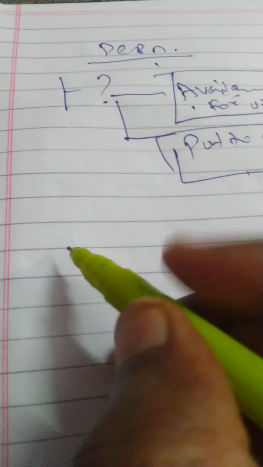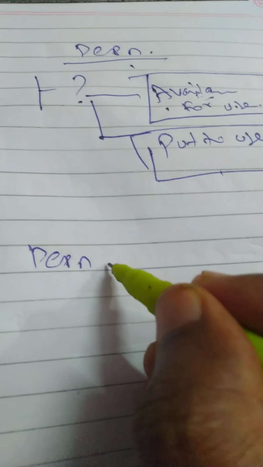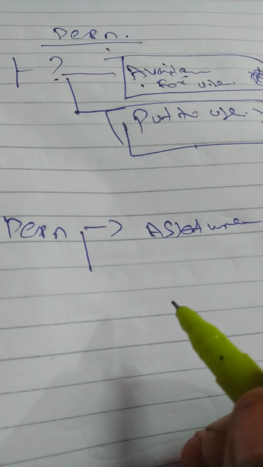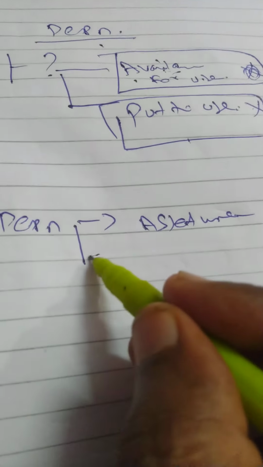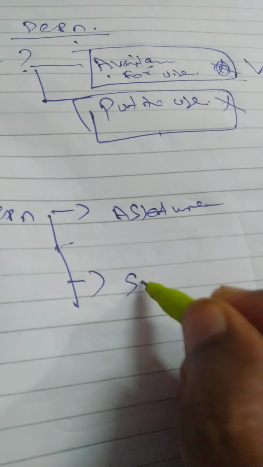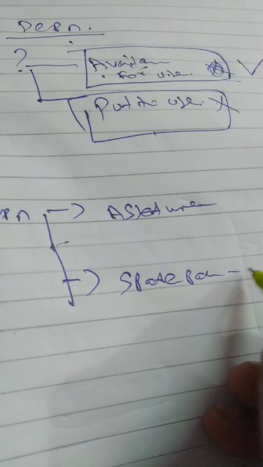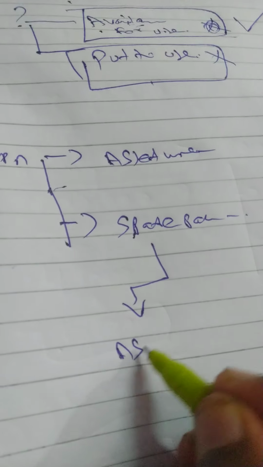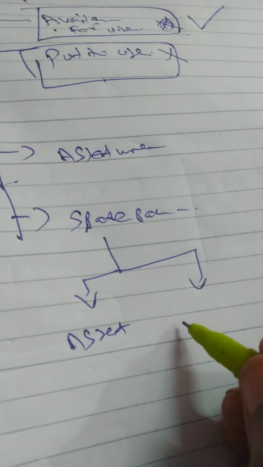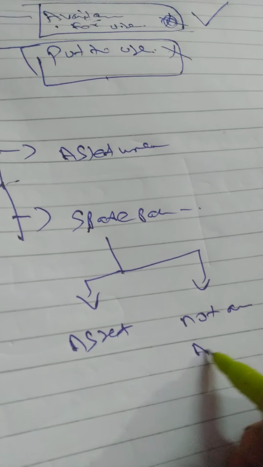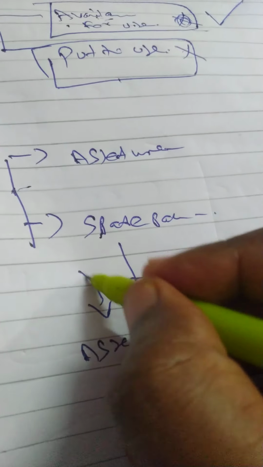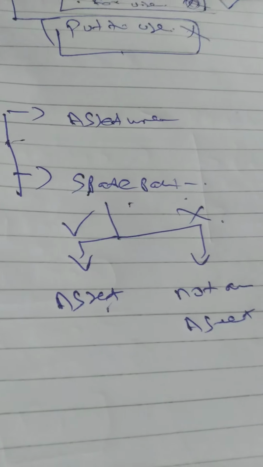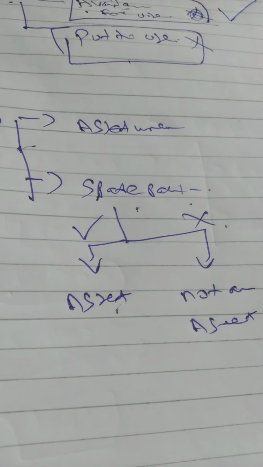And also depreciation is provided normally asset wise. In case of spare parts, whether it is an asset or not an asset. Is the spare part an asset or inventory?